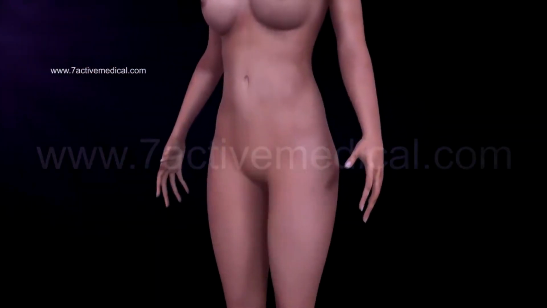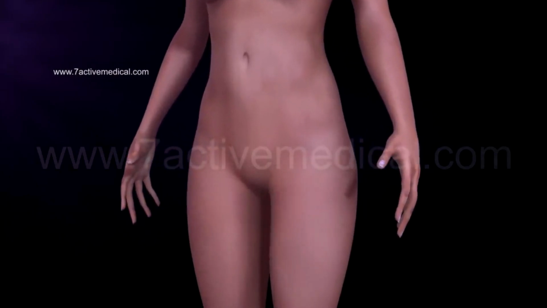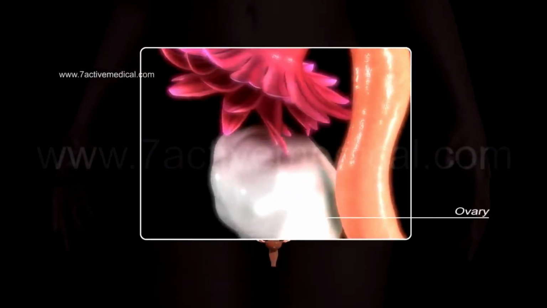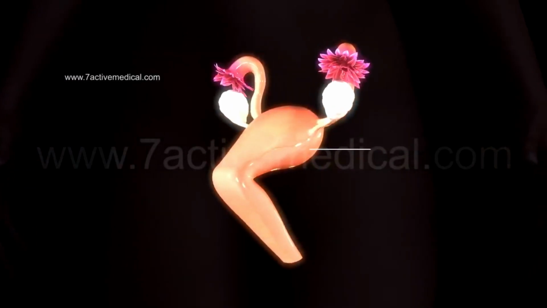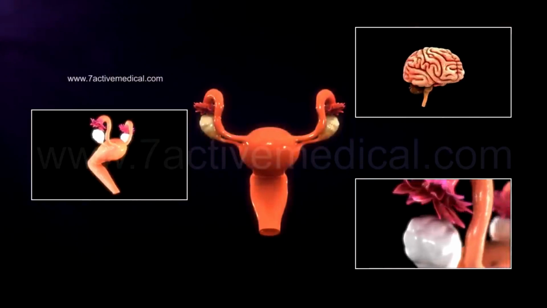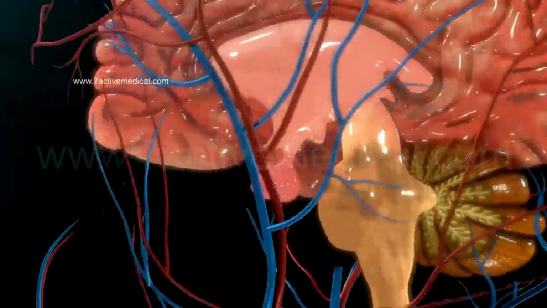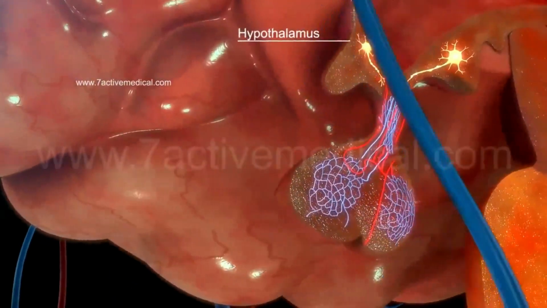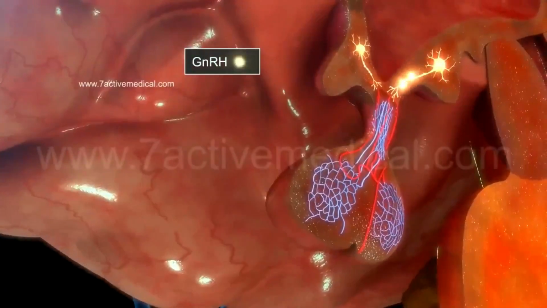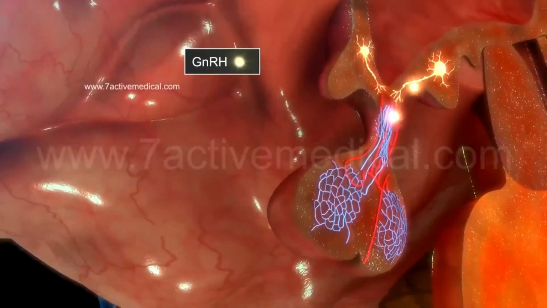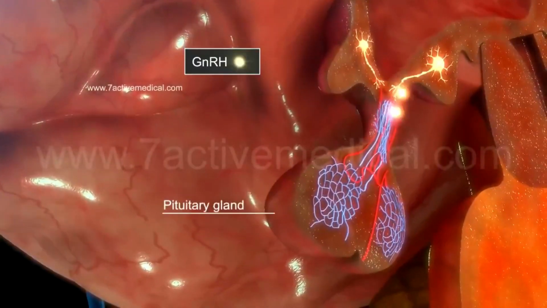Ovulation and the menstrual cycle. The processes of ovulation and menstruation occur because of the interplay between the pituitary gland, the ovaries, and the uterus. At the start of a typical 28-day menstrual cycle, the hypothalamus secretes gonadotropin-releasing hormone, or GnRH, into the network of blood vessels which surround the pituitary gland.